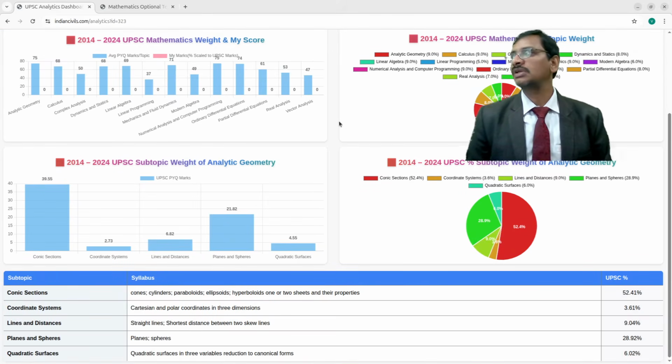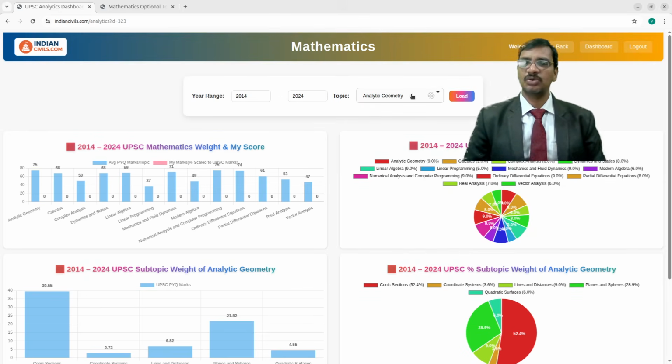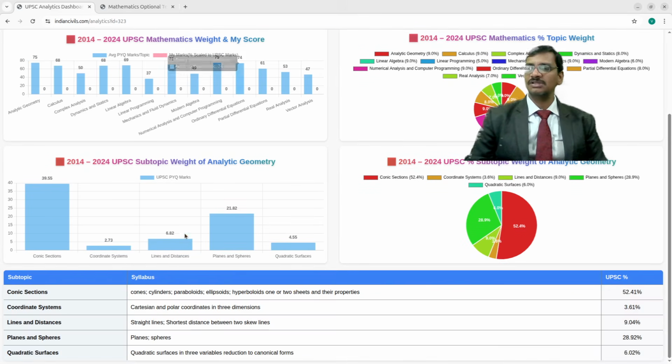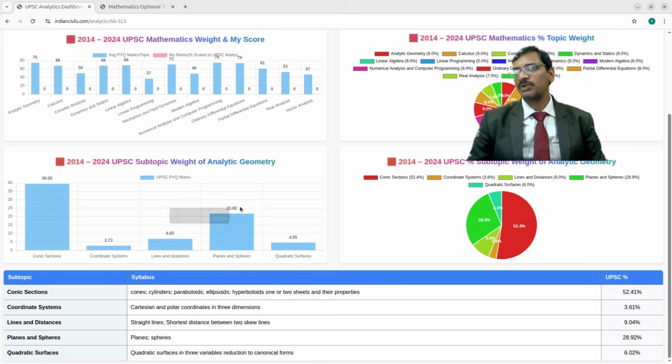See this. If you load this analytic geometry topic and look at the graph of analytic geometry from 2014 to 2024, the UPSC subtopic weightage of analytic geometry is: conic sections coming out to be 39.55, coordinate systems 2.73, lines and distances 6.82 marks, planes and spheres 21.82, and quadratic surfaces 4.55.